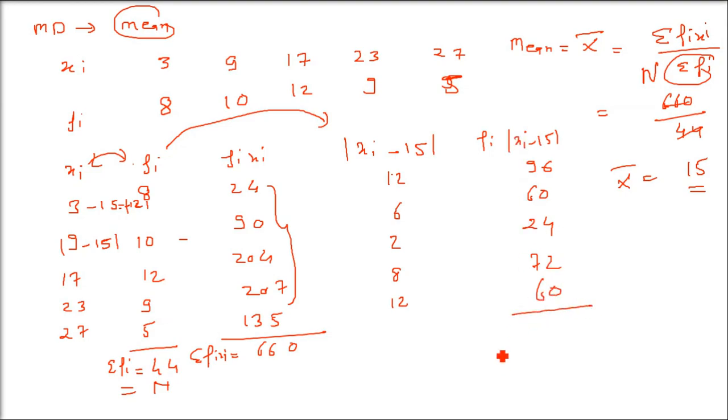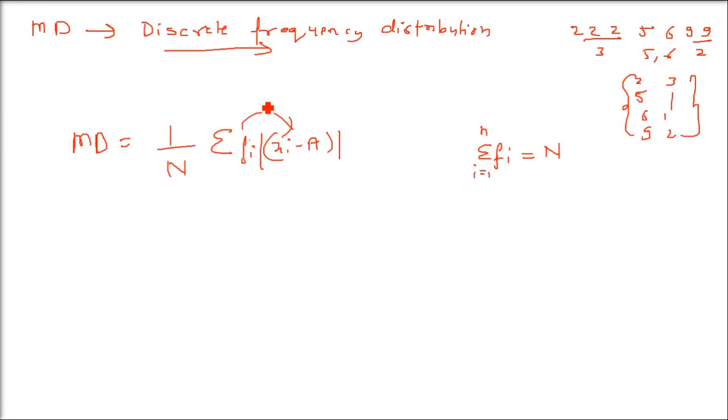Now you have to add all these. So just take the sigma of this. Add all of these. What do you get? 312. This 312 is sigma fi into mod xi minus 15. And what do you have to do? With the formula I told you, just divide by capital N. And capital N is what? Sigma fi only. We already found out, which was 44 in this case.